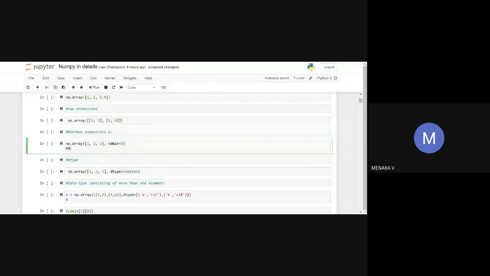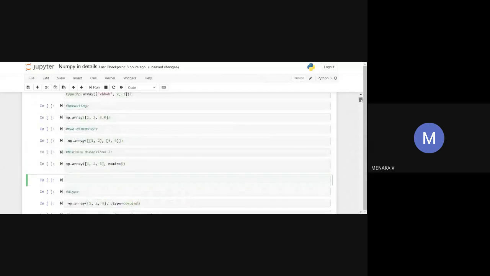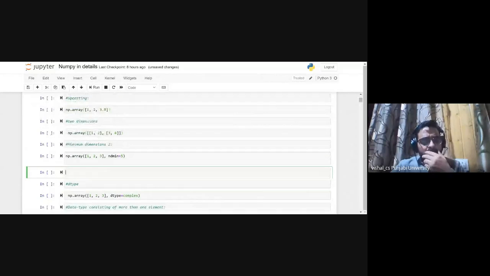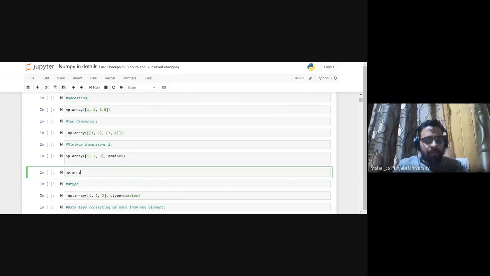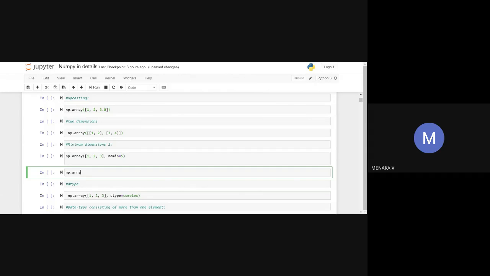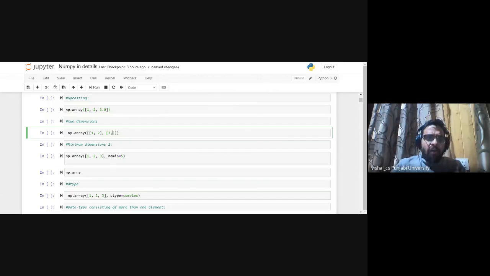Sir, I have a doubt. In a two-dimensional array, np.array, we have passed two lists, 1 comma 2 and 3 comma 4. If we are not giving one element, for example in the second list if we give only 3, by default will it take any number, or how will it consider? No, if we are not giving the number, how can it take any number?